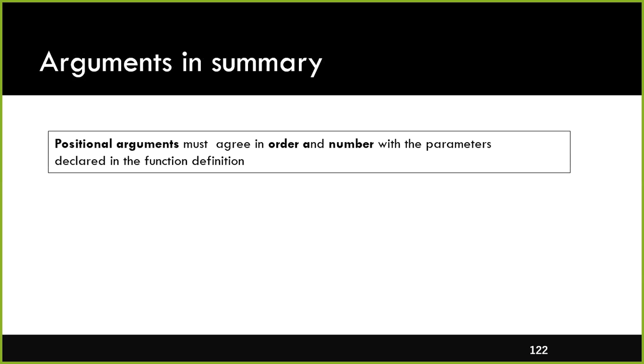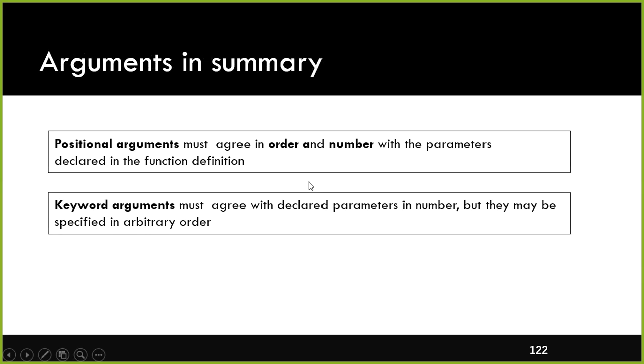Positional arguments must agree in order and number with the parameters declared in the function definition. Keyword arguments must agree with the declared parameters in number, but they may be specified in arbitrary order. You can specify them in any order. That's what it says, right? But the parameter name should be the same as in your function definition. In the case of positional arguments, the order of passing the values to your function should be the same.